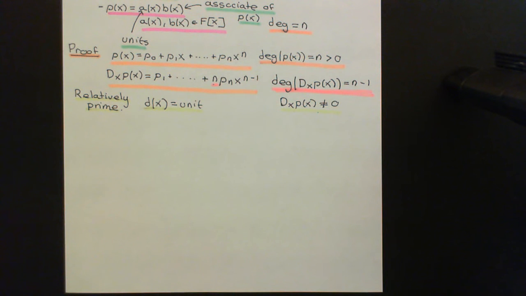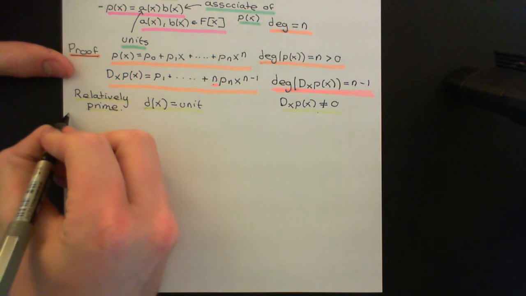Welcome back to this next video in which we are discussing separable polynomials over a field of characteristic 0. In this next video, we're going to continue with our endeavour to understand which polynomials in the ring of polynomials over a field of characteristic 0 are actually going to be separable and which are not. And this second theorem that I'm going to give you now is actually going to tell you explicitly which polynomials are separable and therefore which are not.